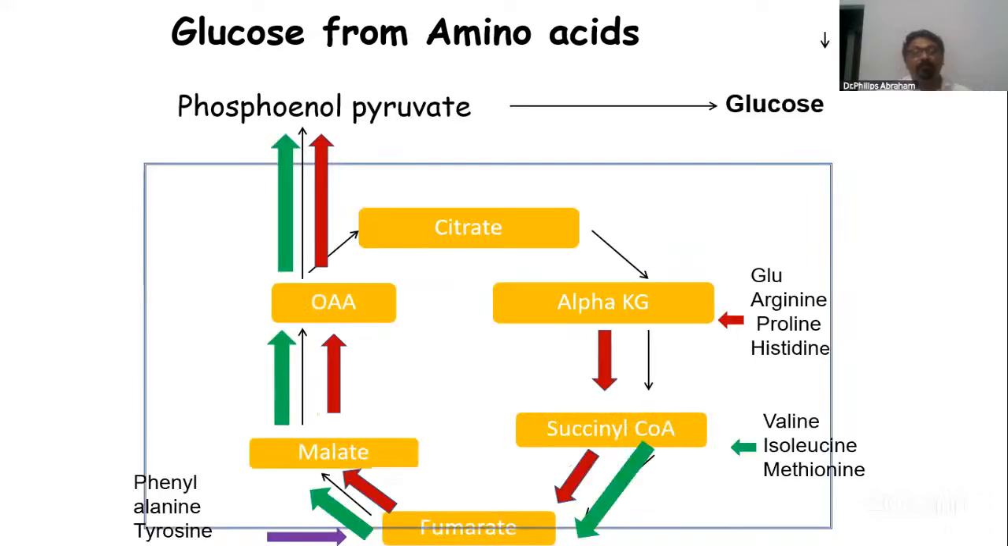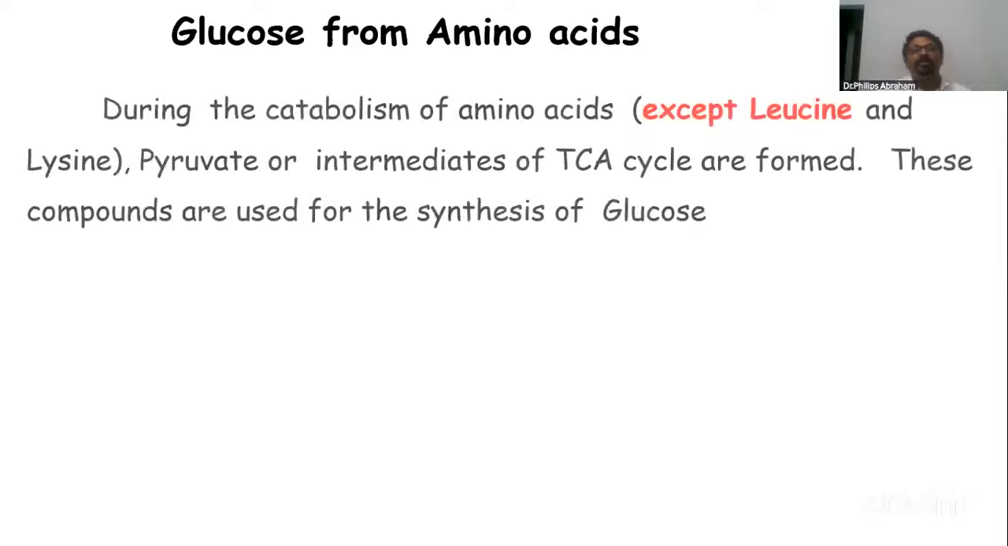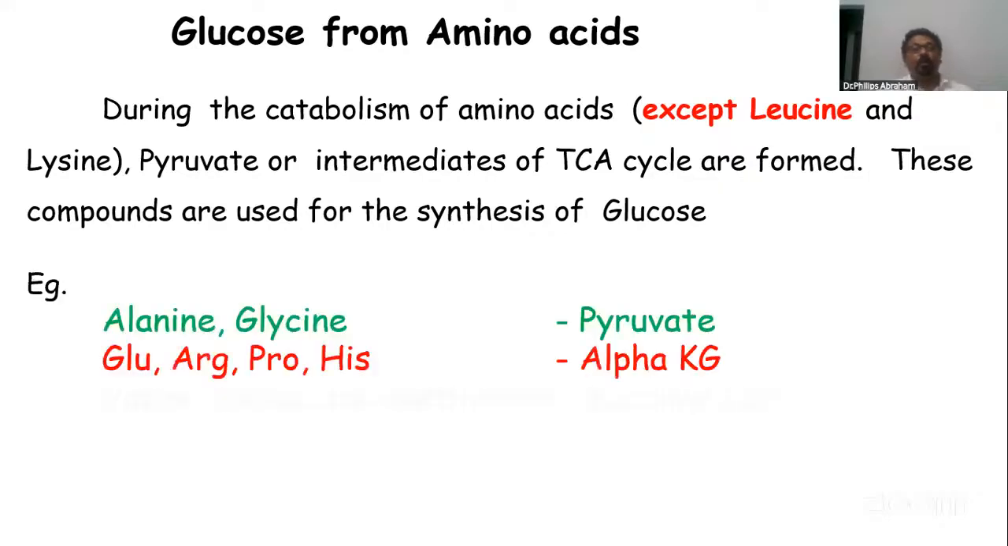Fumarate, it goes like that. So this is what the point is. On breaking down, it produces intermediates of the citric acid cycle or pyruvate. They can be used for glucose synthesis. So that's all about it. So these are the points.